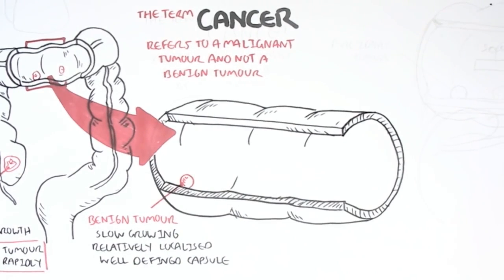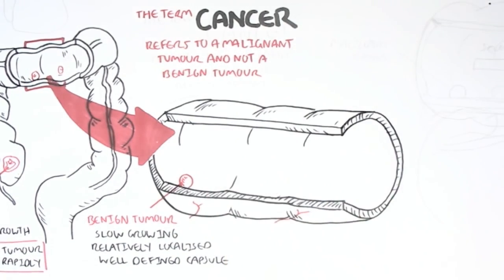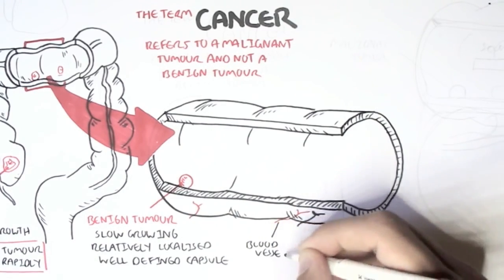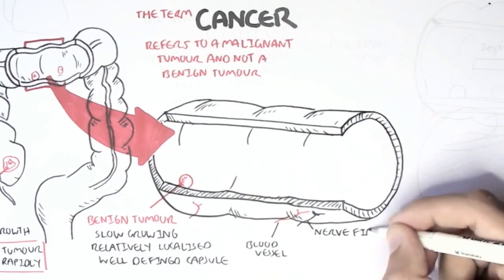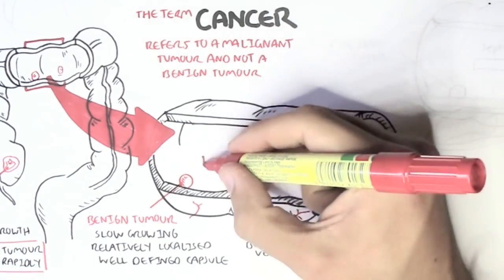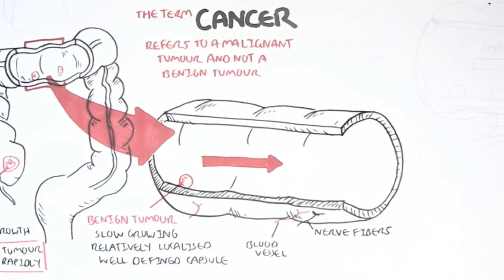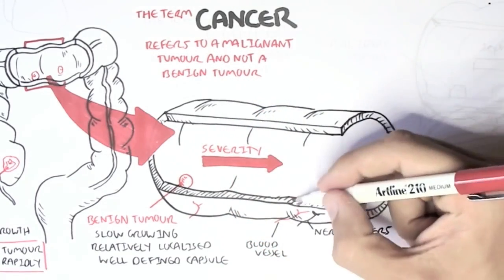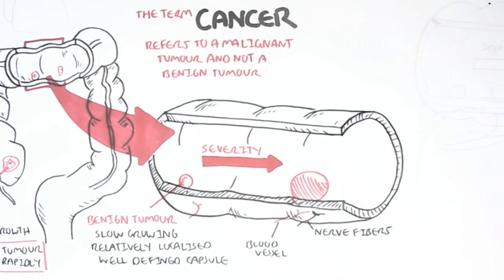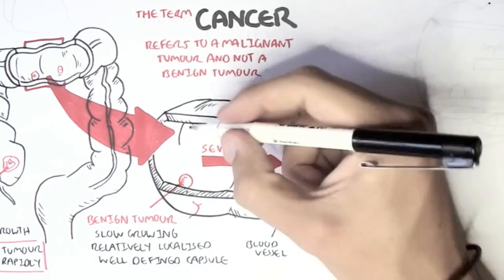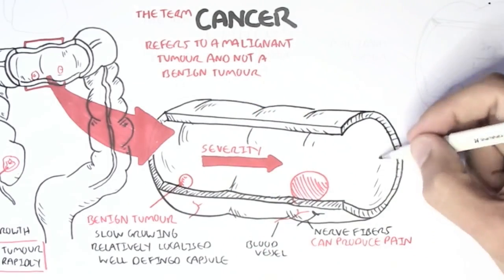The colon naturally has a blood supply and nerve innervation, as shown here. Of course, a benign tumor is not very dangerous, but as it grows, it can increase in severity because it can start pressing against nerve fibers, for example, and can produce pain. But other than that, benign tumors are not cancerous.